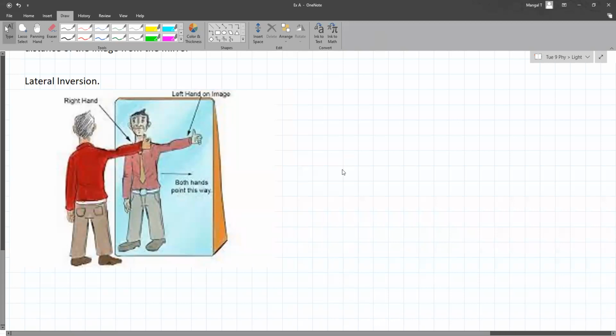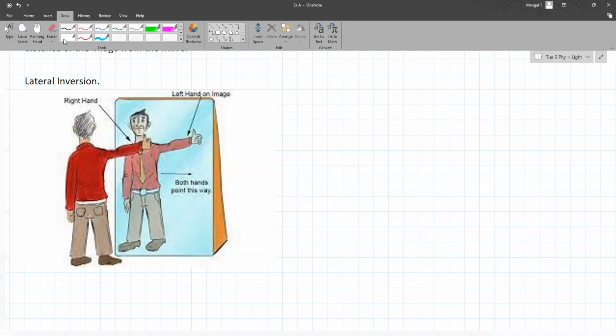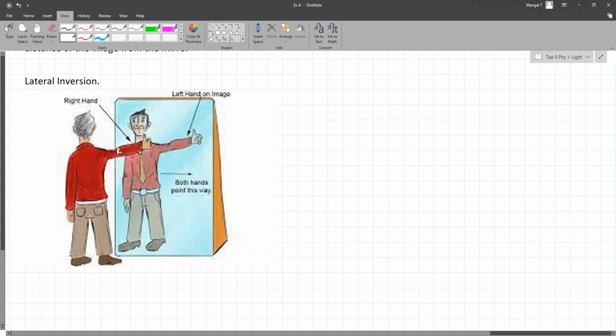Now, lateral inversion is like when you stand in front of the mirror and you extend your right hand. Like here, you can see that this is a right hand. But what about the image inside? That is a left hand. So this interchange of left and right side in the image of an object in a plane mirror is called lateral inversion.